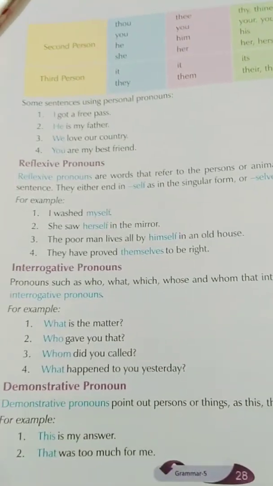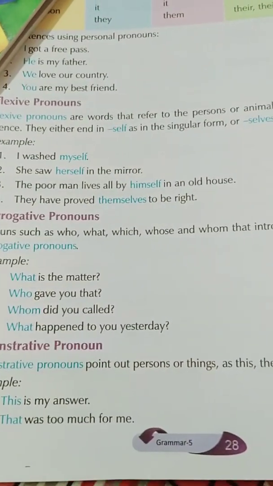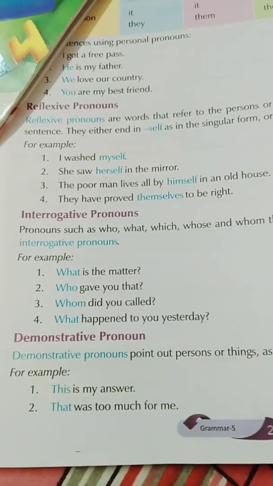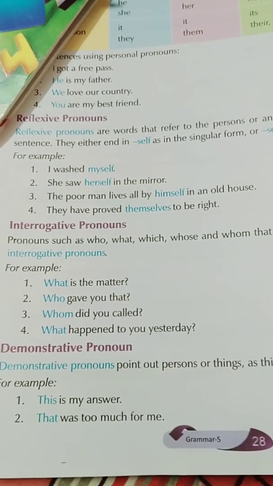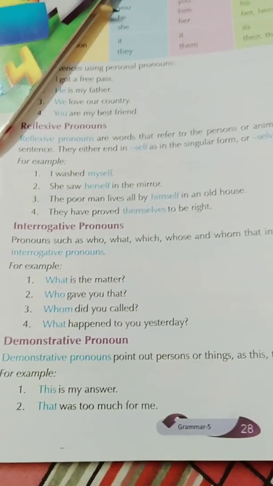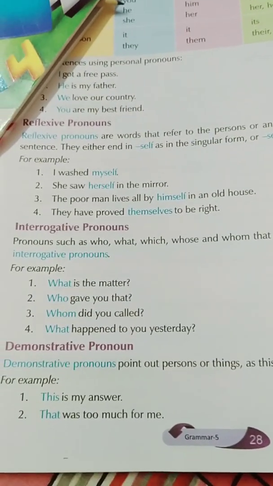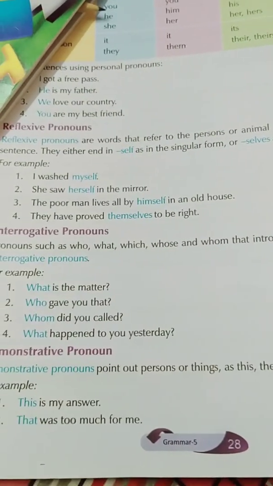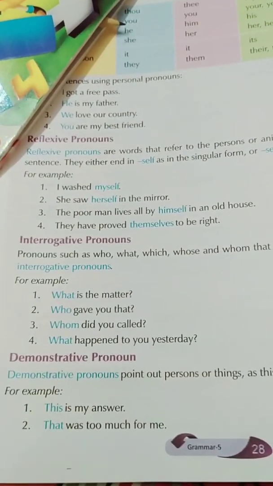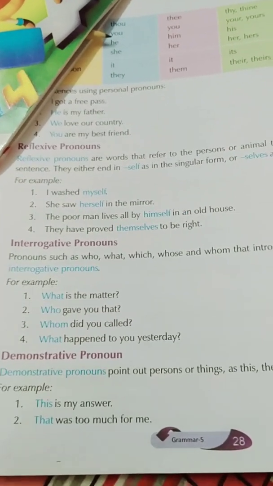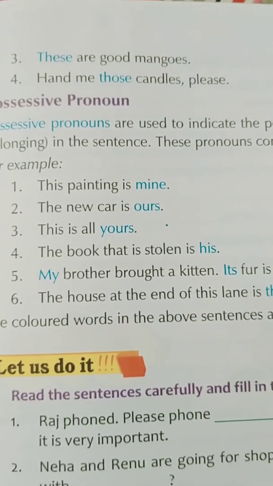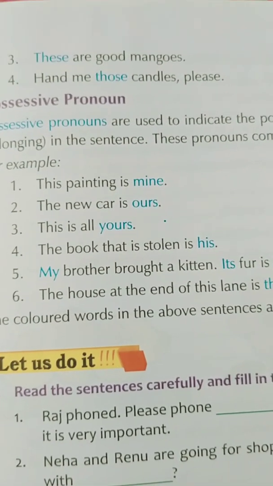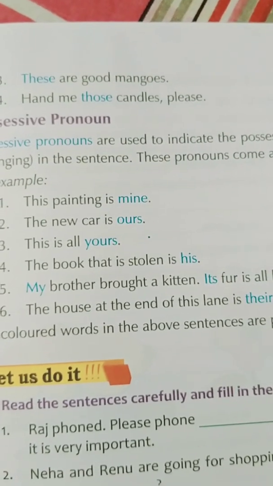Now come to demonstrative pronouns. Demonstrative pronouns point out persons or things: this, these, that and those. For example: this is my answer. That was too much for me. These are good mangoes. Hand me those candles, please. So these point out a person or thing.